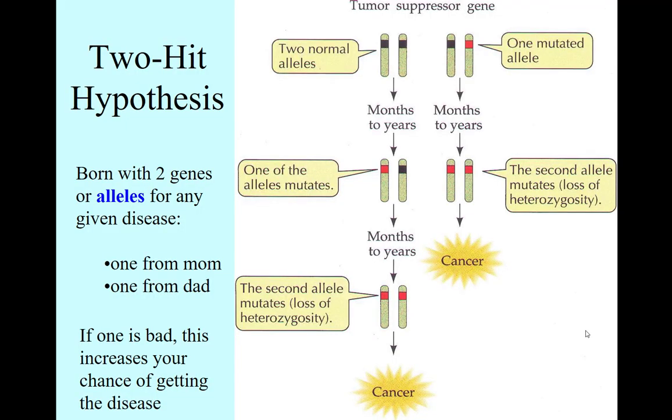So sickle cell anemia is one way that a bad single nucleotide, one single mutation in a nucleotide, can cause disease or disorder. The general concept there is called the two-hit hypothesis. So you're given two alleles, right? One from your mom and one from your dad, assuming that allele is designed to make some healthy process happen. And if you mutate that allele, then the healthy process doesn't happen, and then disease or disorder could follow. Okay, so that's the concept here.